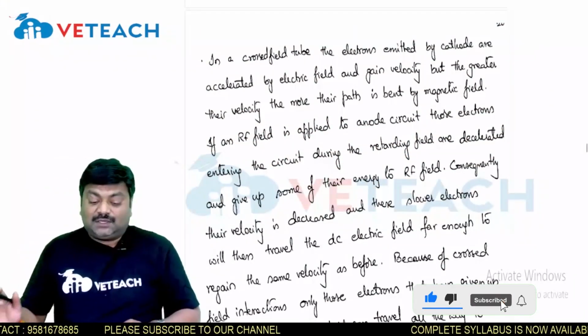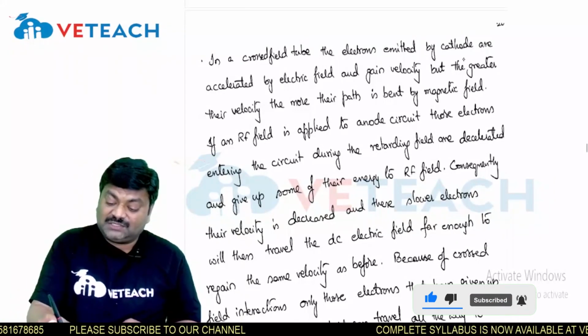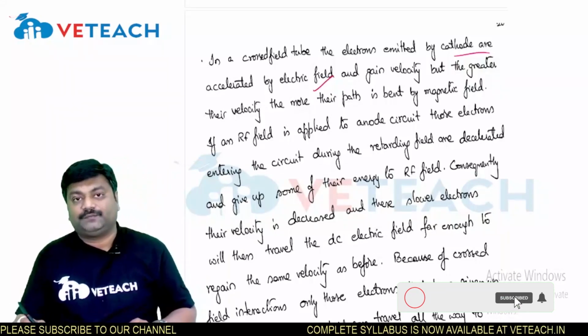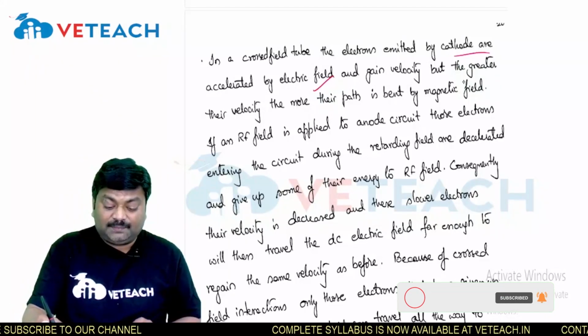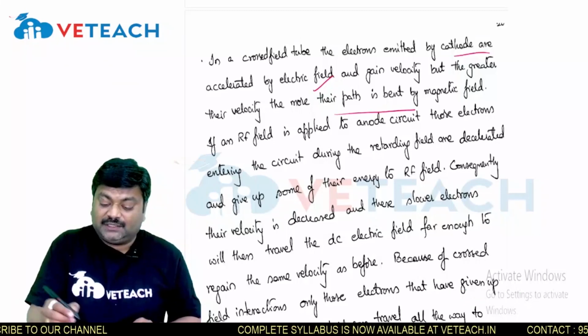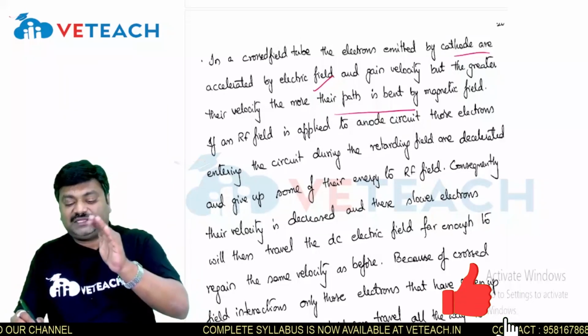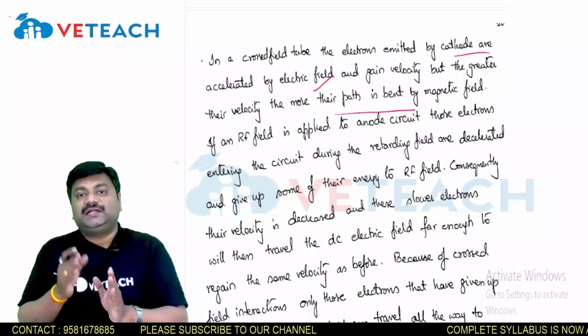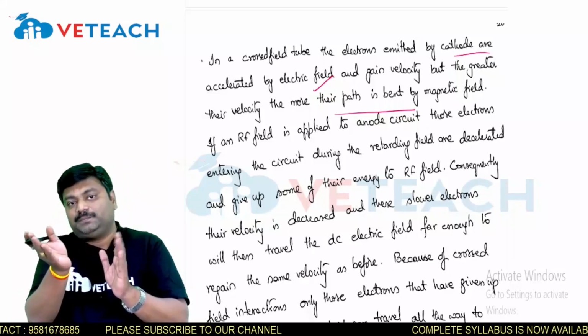In these cross-field tubes, the electrons emitted by the cathode are accelerated by the electric field and gain velocity, but the greater the velocity, the more their path is bent by the magnetic field, as it is perpendicular. The electron beam is going to bend.